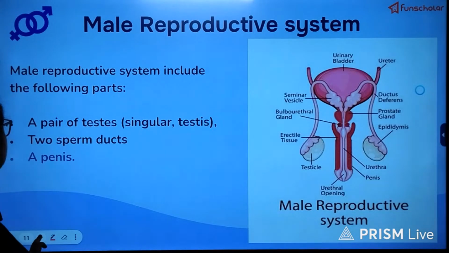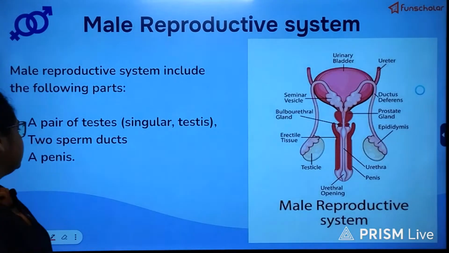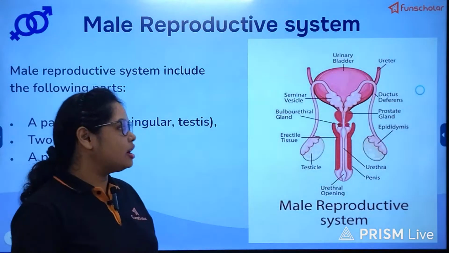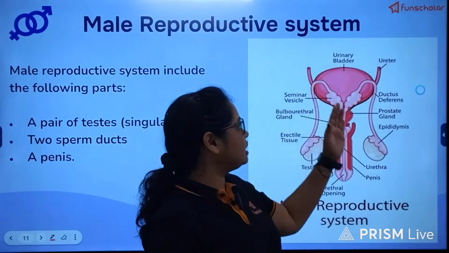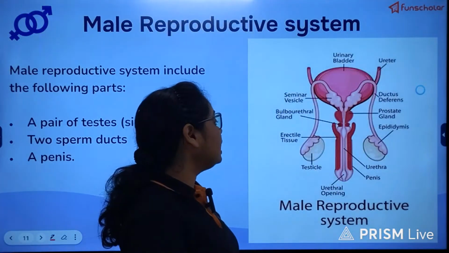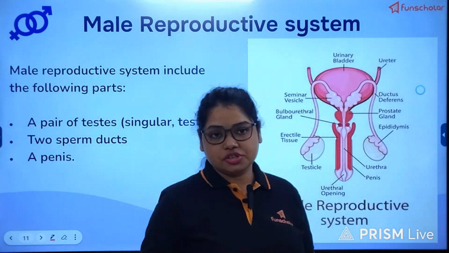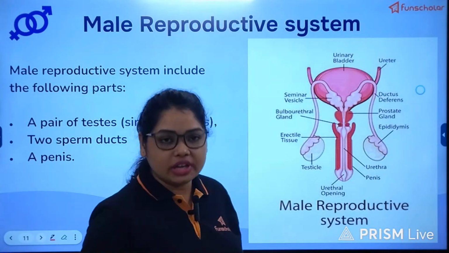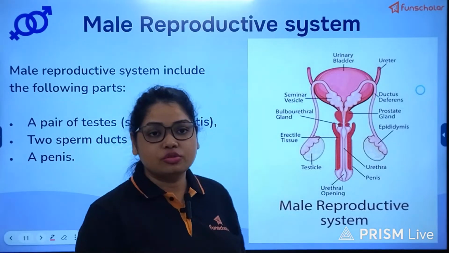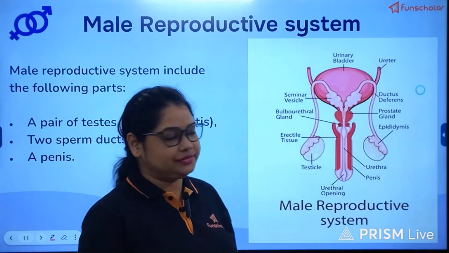The main parts of the male reproductive system mentioned are the pair of testes, the penis and two sperm ducts, but that is the broad categorization. Apart from that, we have many parts like the vas deferens, and many glands whose secretions help in the lubrication as well as maturation of the sperm and also maintain the vitality of the sperm.